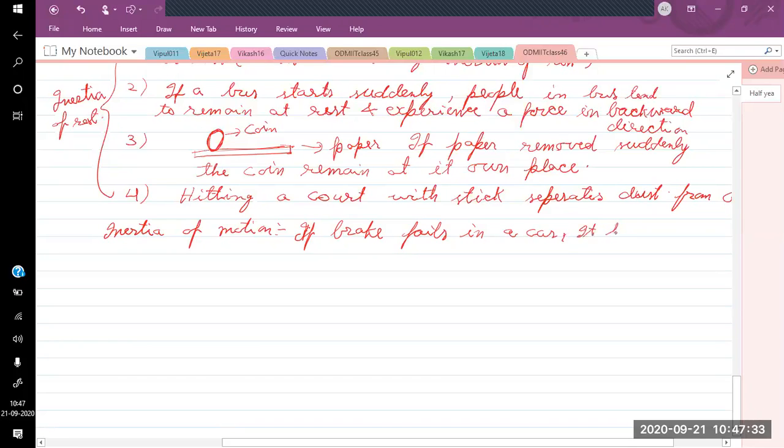It keeps on moving despite the engine being switched off.